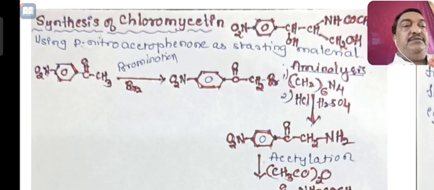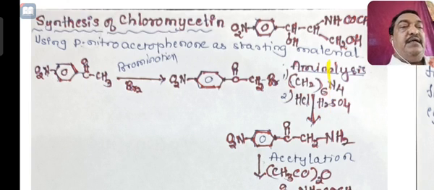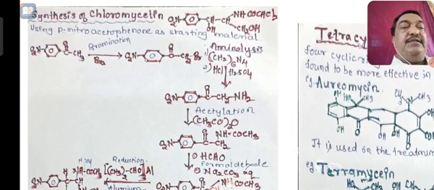Here CH2Br will be converted into CH2NH2, and this compound is subjected to acetylation. When you subject it to acetylation, you will get NO2 and the CH2NH2 will become an amino group containing COCH3.